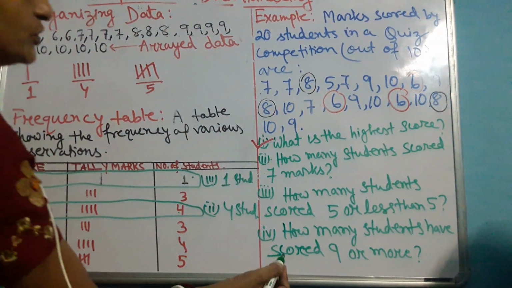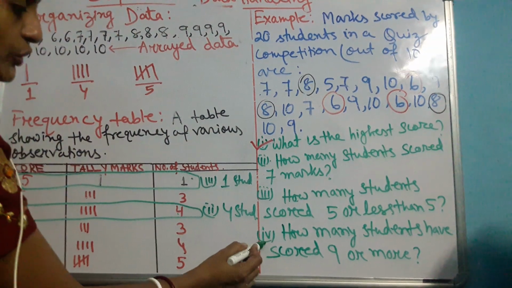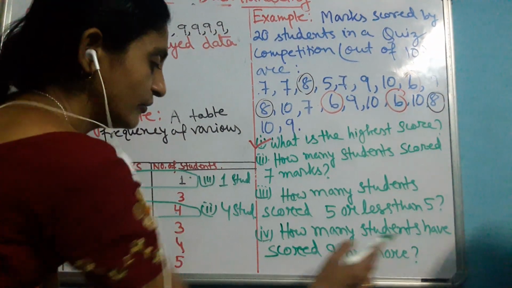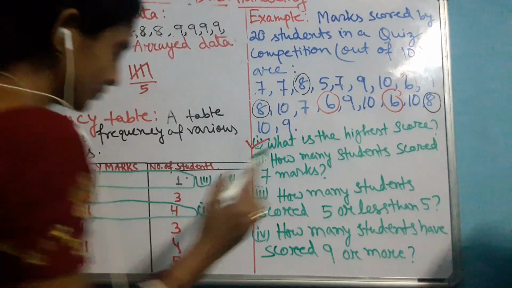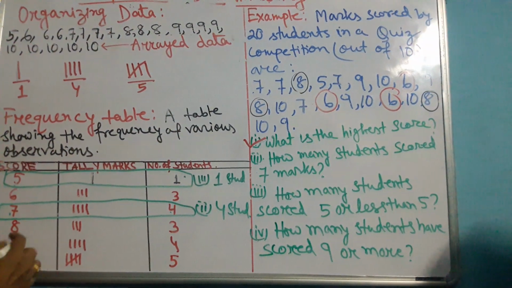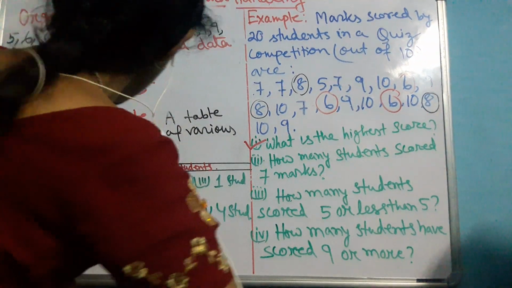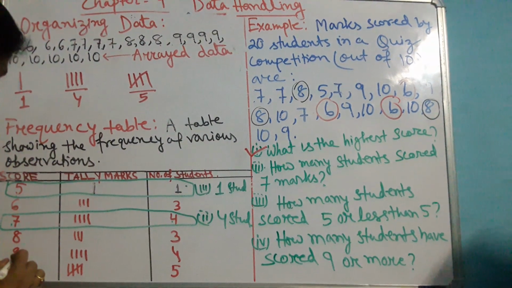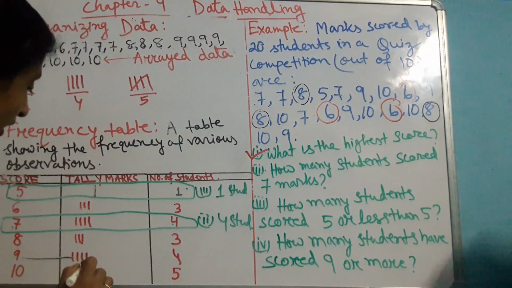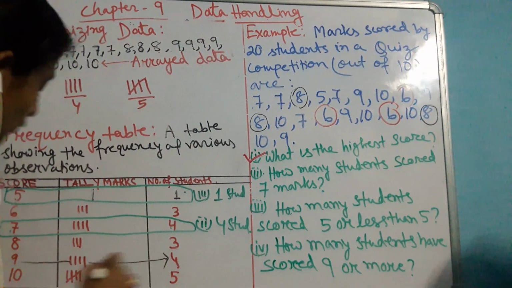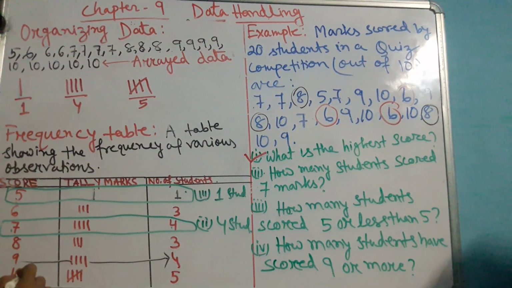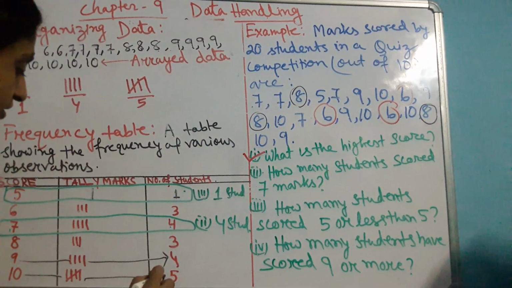Now let's come to the last question. In question number 4 you are asked how many students have scored 9 or more. Here, how many students have got 9? The total number is 4, and more than 9, here it is 5.